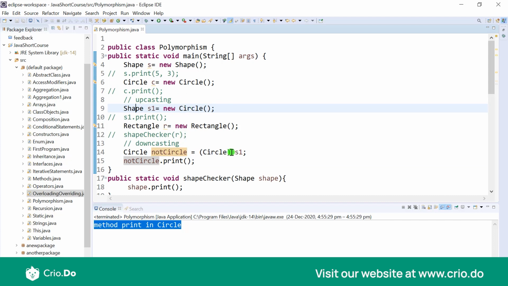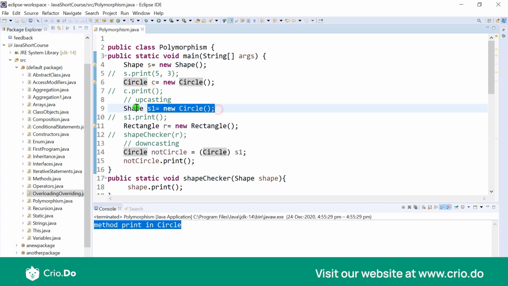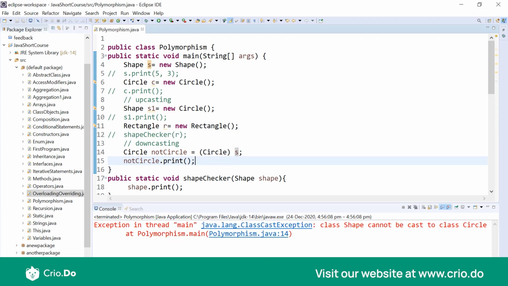Downcasting, you have to do it explicitly. You actually have to put the round brackets and say that this should be casted to circle. Going back, now remember that if S1 was not defined like this using the child class constructor, then this would not work. So if you just have Shape S equal to new Shape and then you want to downcast it to the child object, and we try to run this, there is going to be an exception.